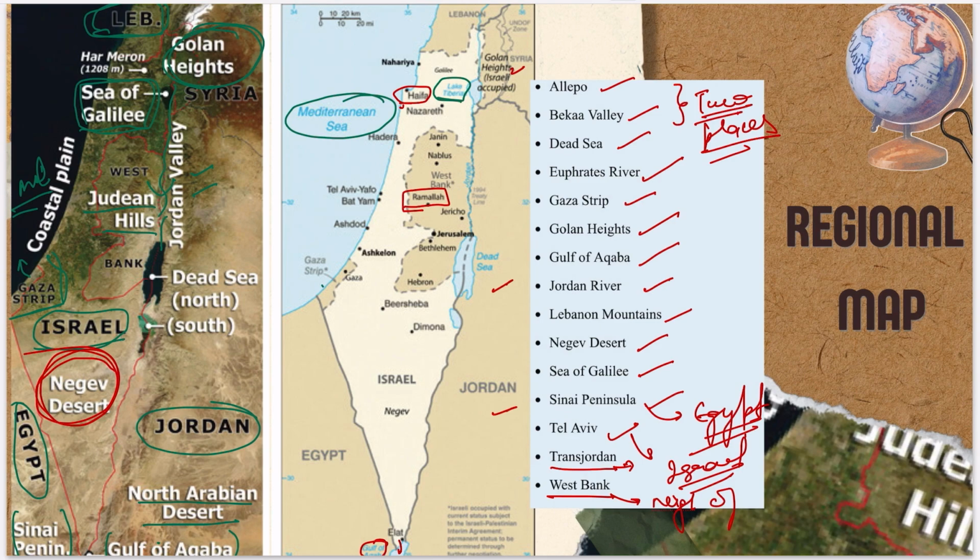So you have to find where these two places are. Just Google search them, and this is homework for you, and let me know in the comment box where these two places are, right? So these are the important places with respect to Israel and Gaza.